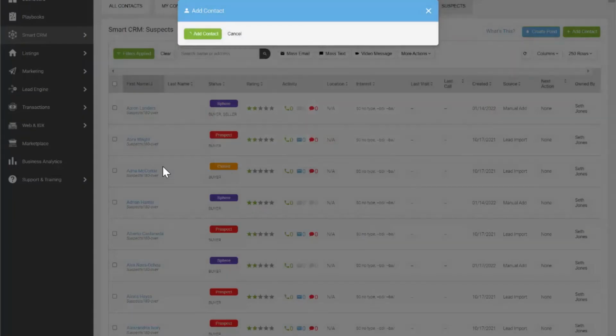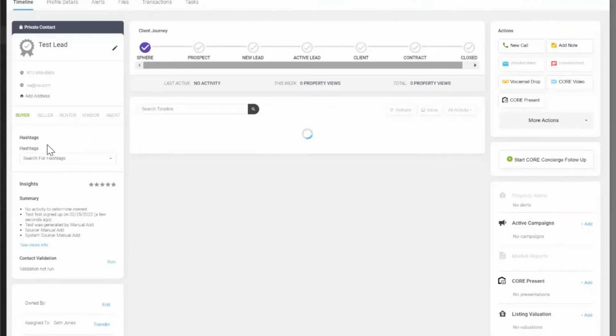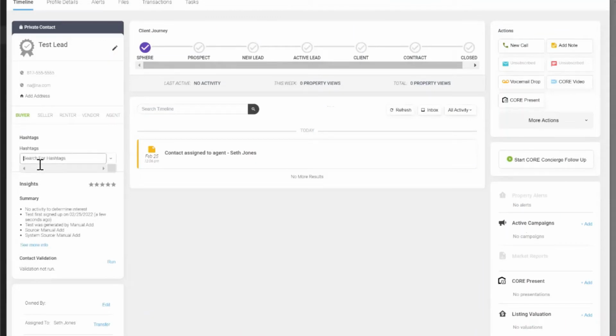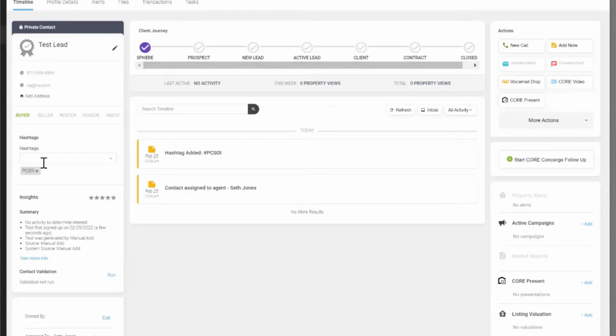But where we're going to put these different categories is going to be under hashtags. So in here, you can put PCSOI, and that should pop up for you. If it doesn't, just press enter. It'll create it for you. In here, we could put hot leads. So for hot lead, if you have to create it, make sure you have it say also 0 to 30 days. That way you don't have to second guess yourself when you're putting these in.